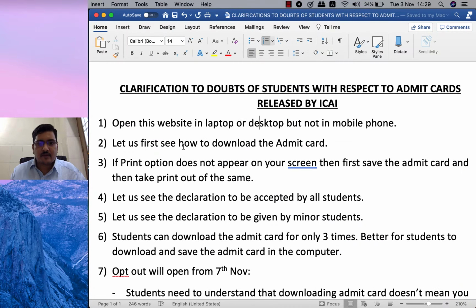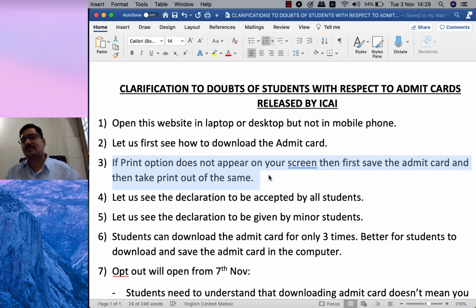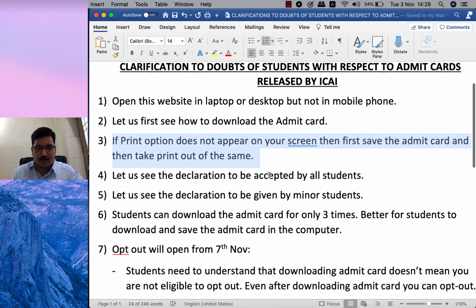Now, the first point is already covered, that is how to download the admit card. If the print option does not appear on your screen, then first save the admit card and then take the printout of the same. Since this is browser based, in each browser the way content appears may differ. That's why this admit card may look different in different web browsers. So, my dear students, if the print option does not appear on your screen, then save the admit card and take the printout later on.